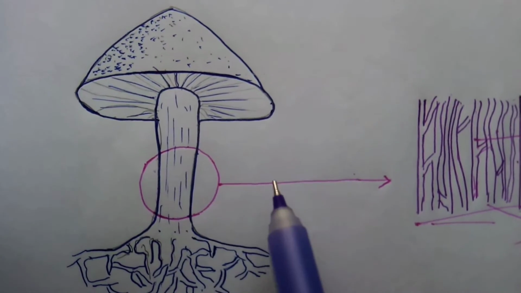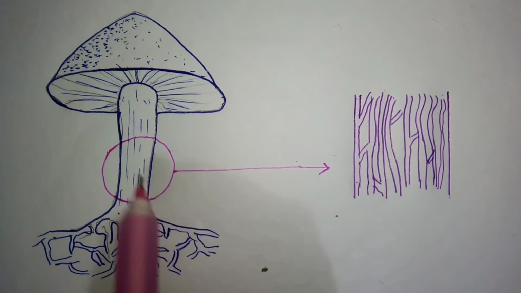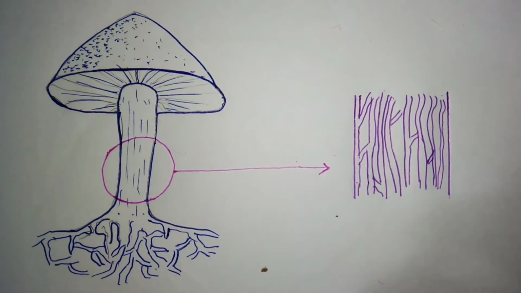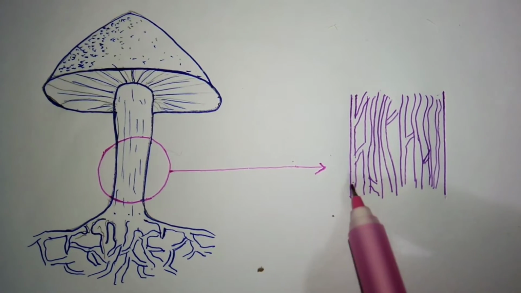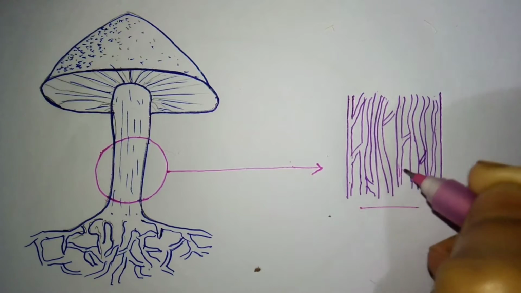It's an example of mold. Mold grows as a long filament. Long filaments are called hyphae. If we see this part through a microscope, we will see it like this. There is a long filament called hyphae.